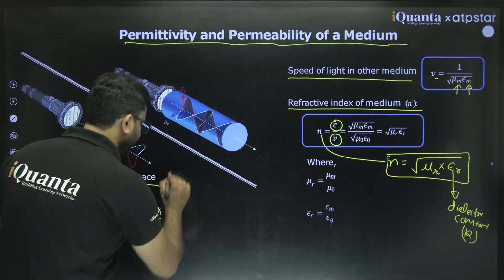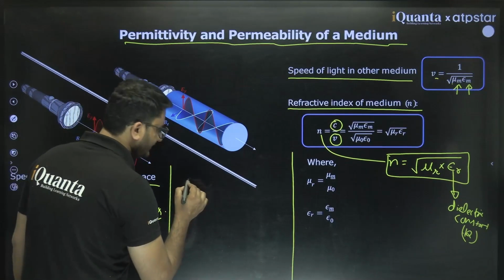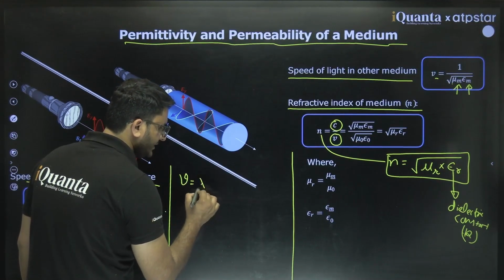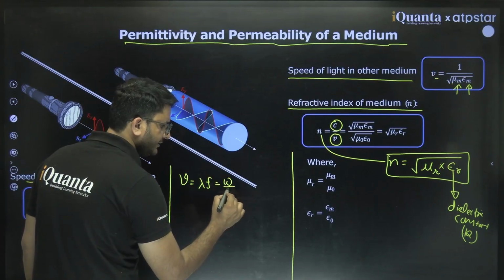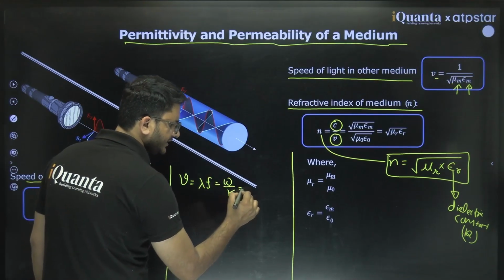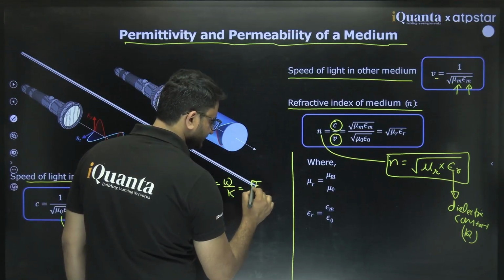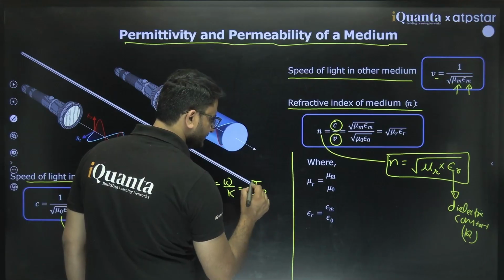So what are the key takeaways if I write? Key takeaway is speed of light can be written as lambda into f. It can be written as omega by k. It can be written as E naught by B naught. For vacuum it can be written as 1 upon root of mu naught epsilon naught.